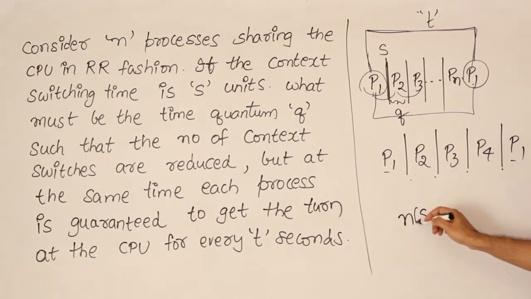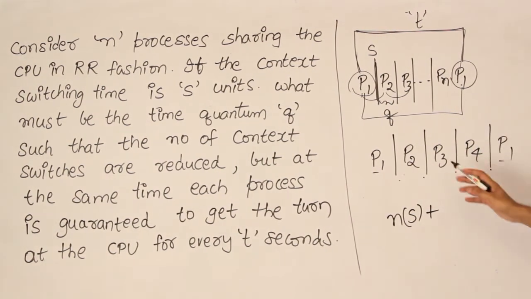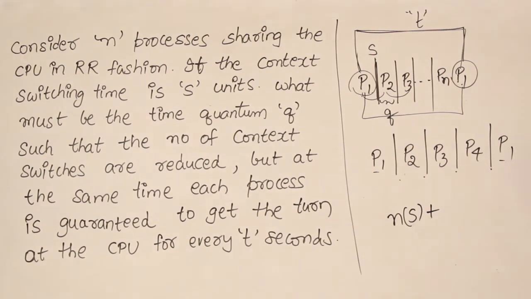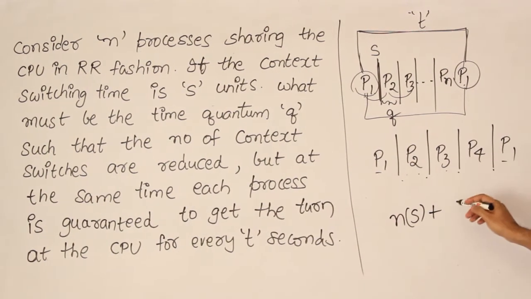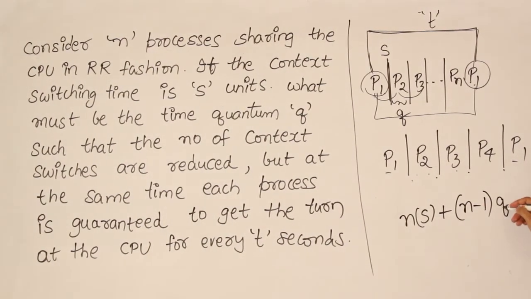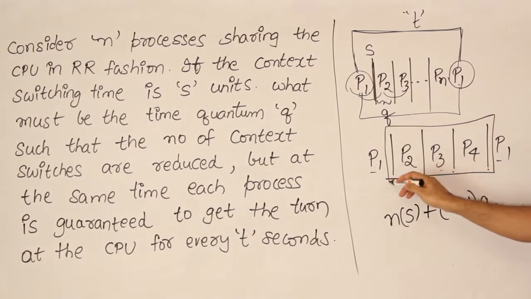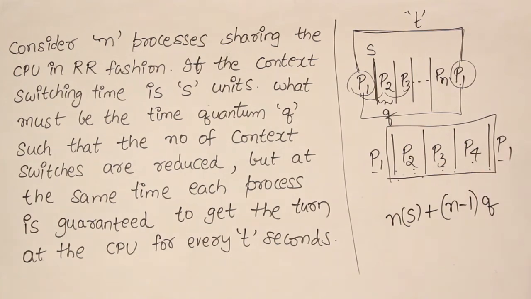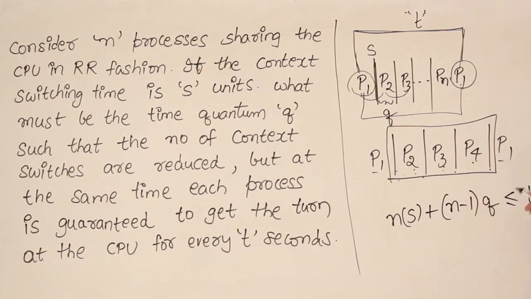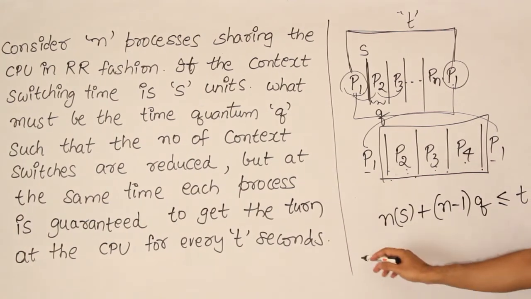This is the time, plus before the same process gets executed, how many processes get the quantum time in the middle? 1, 2, 3, which means n minus 1. N minus 1 processes will get a quantum time of q. So this entire time, including the context switches and the execution time, should be less than or equal to t. Then only a process will get executed 2 times within time t.